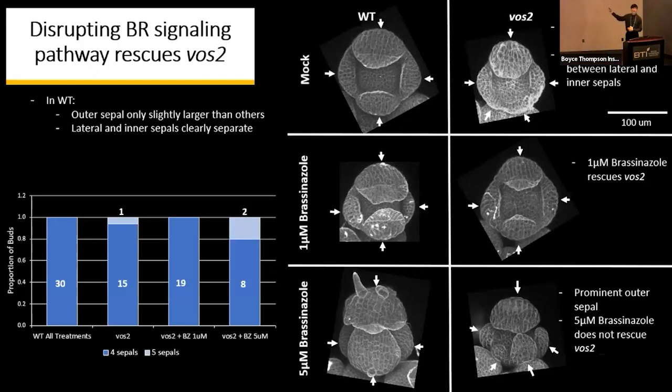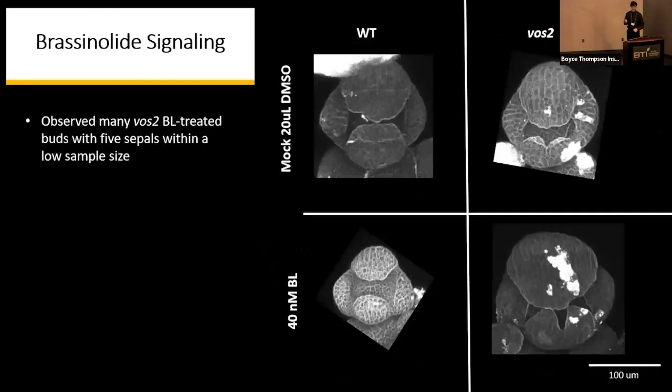And I recognize that our sample sizes are a little low, and this is something that we want to continue looking at in the future, but this is a good lead. So if brassinazole affects plants, why can't brassinolide, since brassinazole affects brassinolide biosynthesis? So here we found that there's an increase of buds that have 5 sepals instead of 4 in VOS2 plants when we add 40 nanomolar of BL. And this is just an example of one of our buds that have 5 sepals.